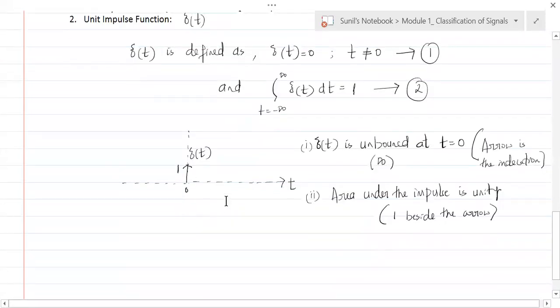Now let's understand how the area under the impulse is unity.